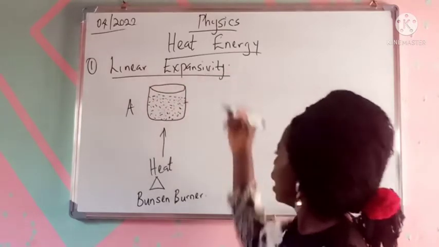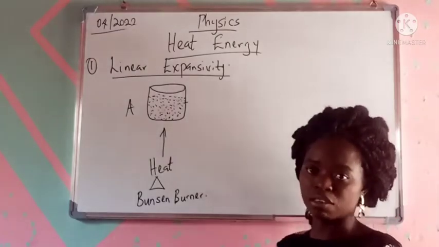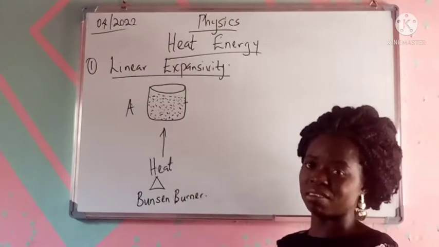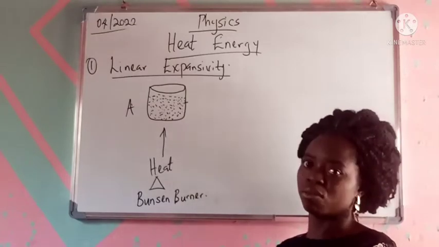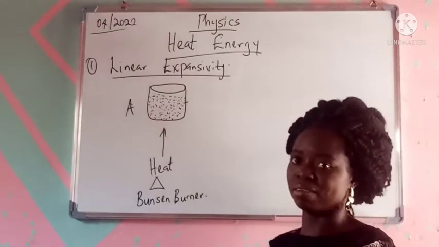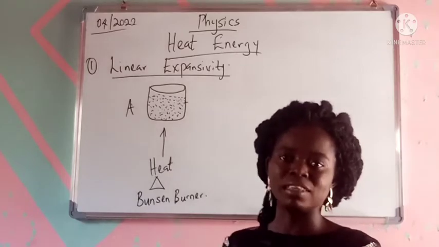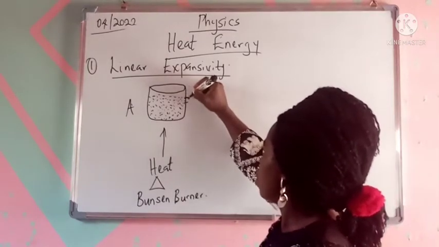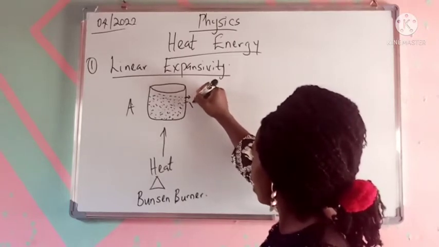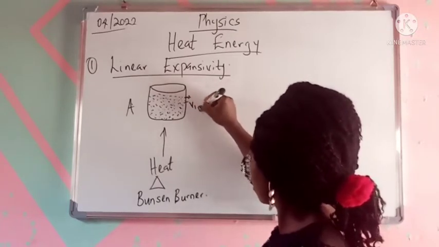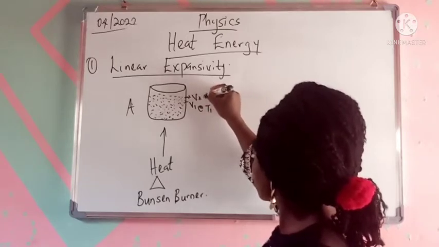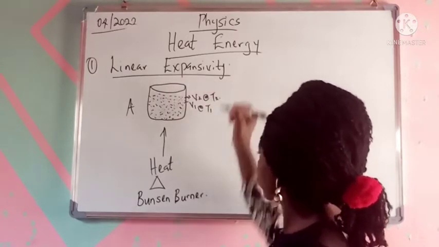That's also a basic analysis of Charles' law that says that as the temperature of a given mass of gas or substance increases, there will be an increase in the volume of the substance. So this is the volume. This is V1 at temperature 1, and this is V2 at temperature 2.